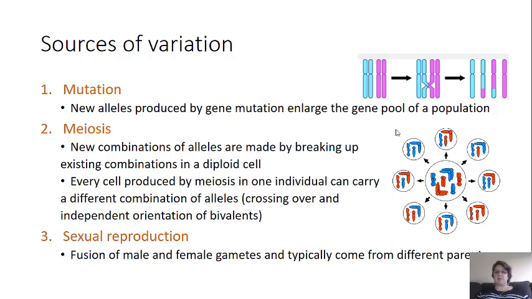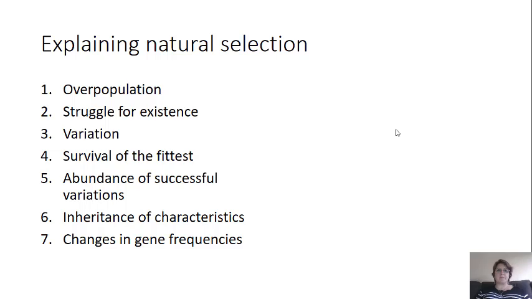in this lower picture. And then, of course, the last source of variation is the sexual reproduction process itself. So that fusion of the male and the female gametes, the egg and the sperm, typically coming from different parents and fusing together, is going to give us variation within our population and within our organisms.